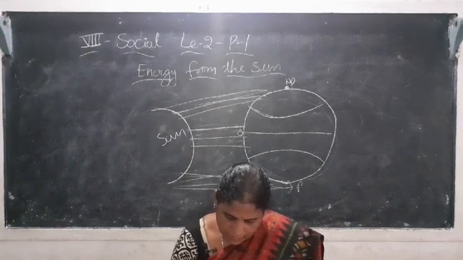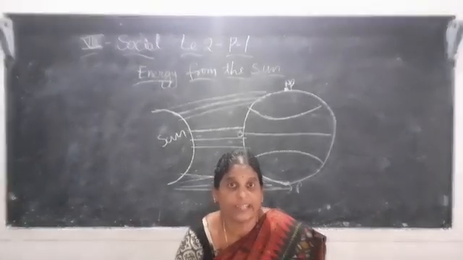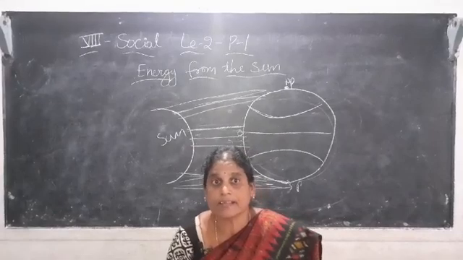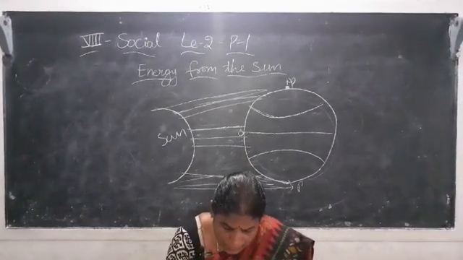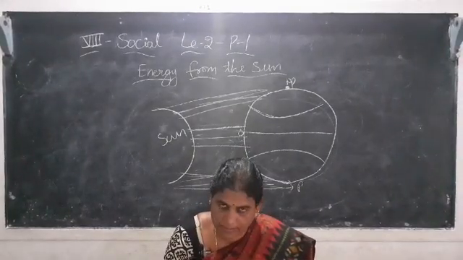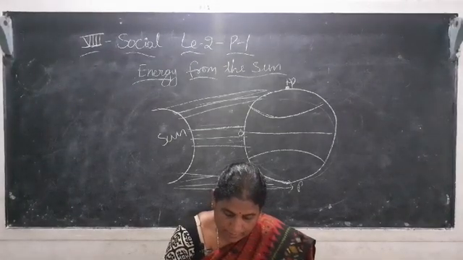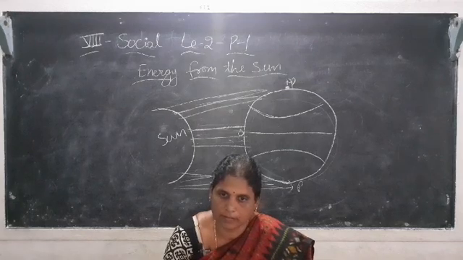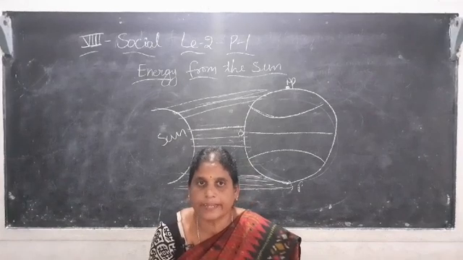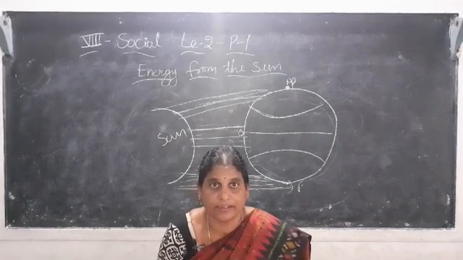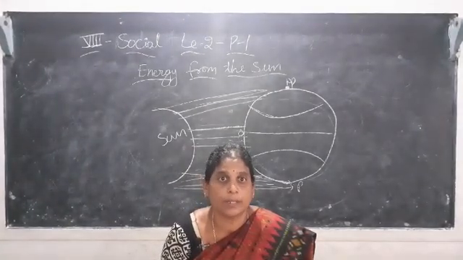Some aspects of this energy we can see and feel, like light and heat. We also receive many other forms of energy, like UV rays (ultraviolet rays), radio waves and X-rays from the sun, which we can neither feel nor see. These rays are not visible to us.